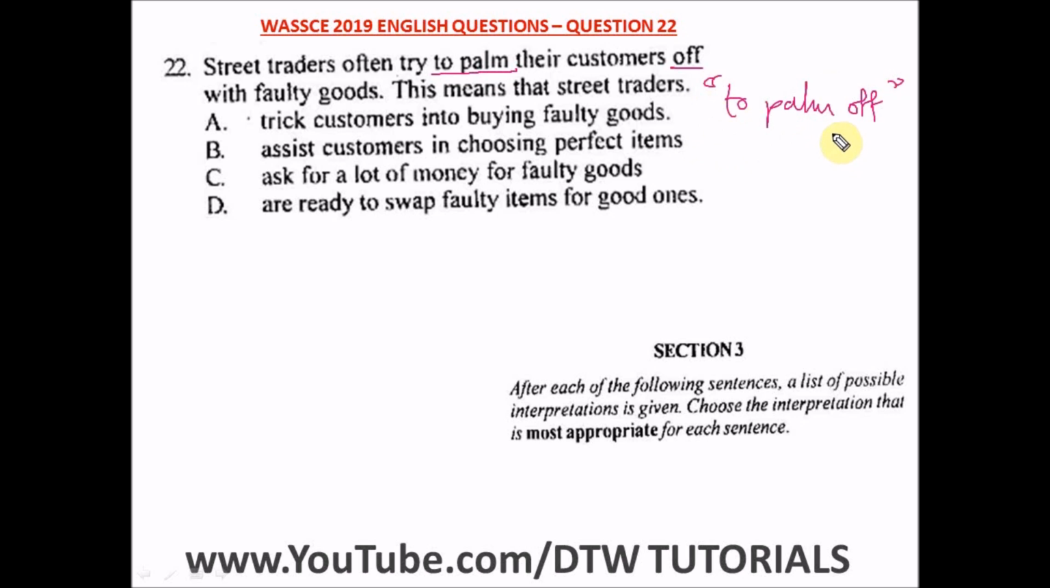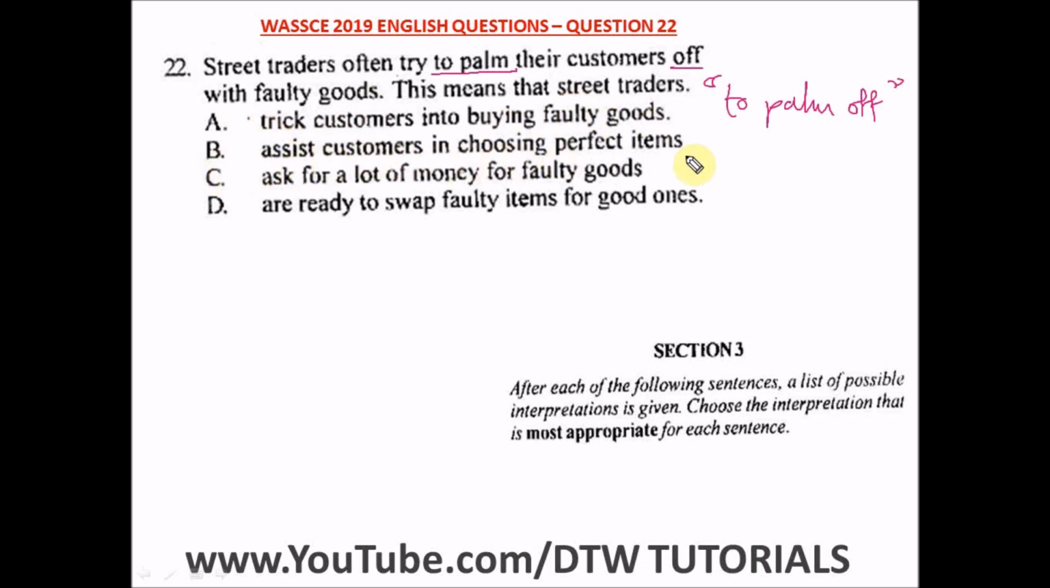To palm off means to trick someone. That's the idiomatic meaning of this expression. That is to trick someone, to deceive someone, defraud someone with something inferior. That's what palm off means. So the street traders often try to palm their customers off with what? Faulty goods. So to trick someone with something that is less what? Inferior. That's the meaning of palm off. And the option here said trick customers into buying faulty goods. Yes, this is the right one.